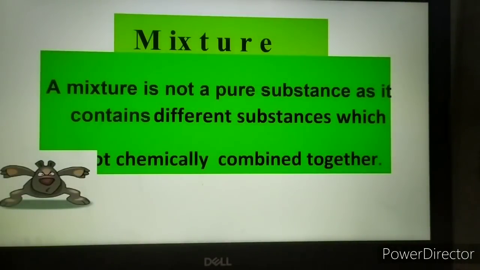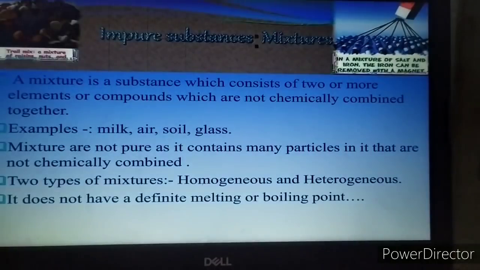Then mixtures, as you know, are not pure substances as they contain different substances which are not chemically combined together. So a mixture is a substance which consists of two or more elements or compounds which are not chemically combined together. For example, we have already discussed these examples in our previous class. Milk is not a pure substance.